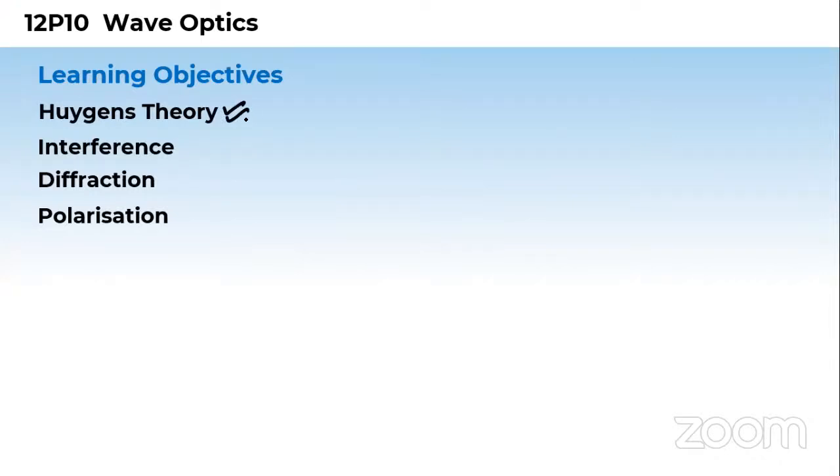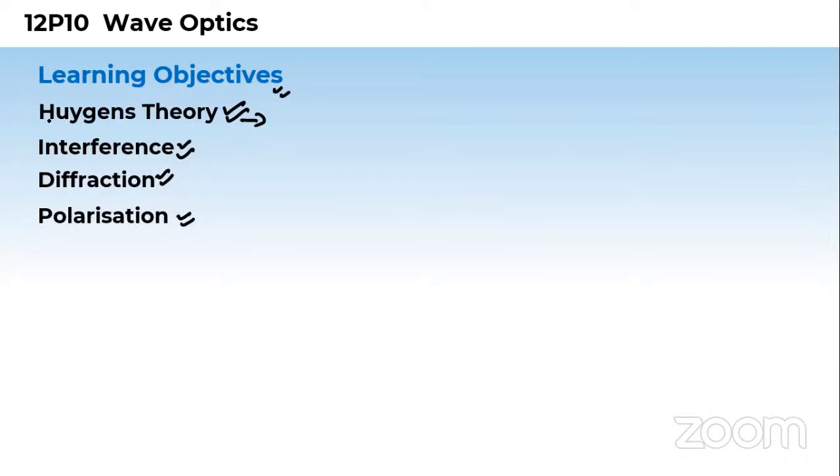So in the previous class, we studied this topic first. These are the learning objectives, contents of this chapter, that is wave optics. First we studied Huygens theory. Then we have to study interference. Then diffraction. Then polarization.